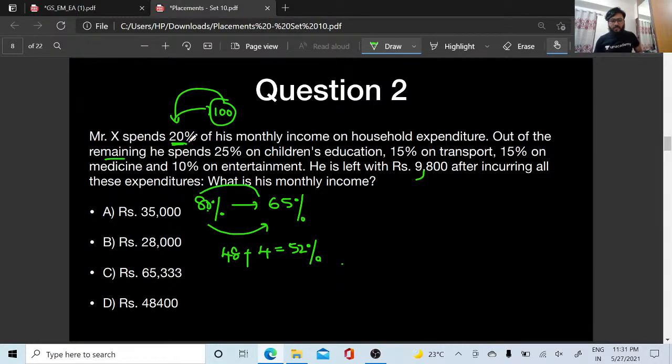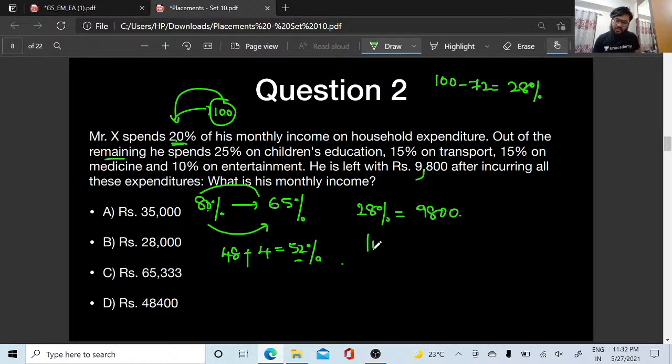If he spends 52 percent, and 20 percent is already spent here, 52 percent is already spent here, right? What is the remaining percentage? 100 minus 72. So he's left with 28 percent. Yes or no, people? He's left with 28 percent. So 28 percent is equal to 9,800. Got it?